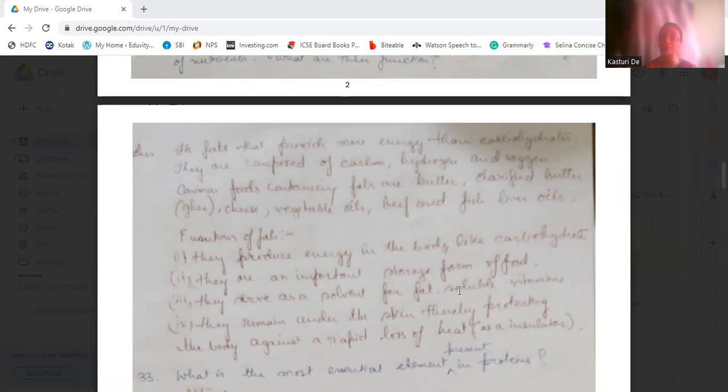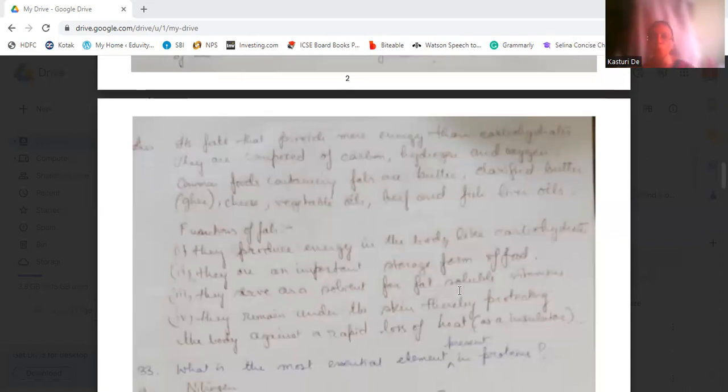They serve as a solvent for many fat soluble vitamins, which need fat to be dissolved in. They remain under the skin, thereby protecting the body against a rapid loss of heat. That is, they act as an insulator, so that heat does not escape from the body rapidly.